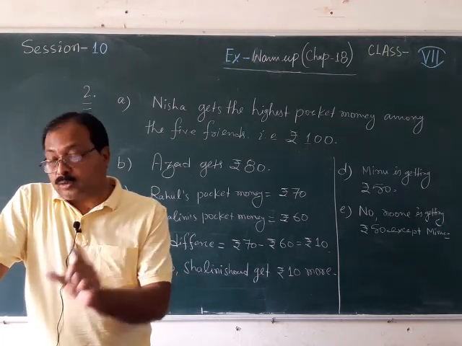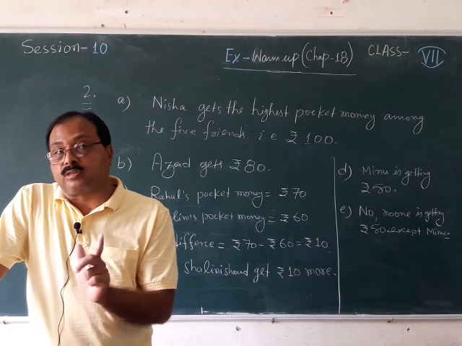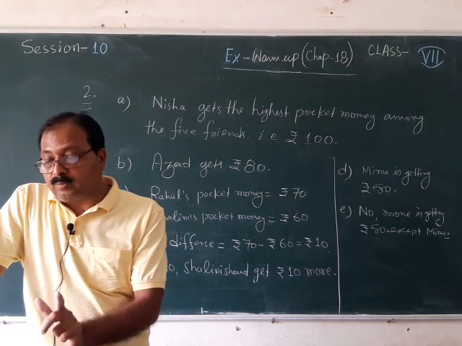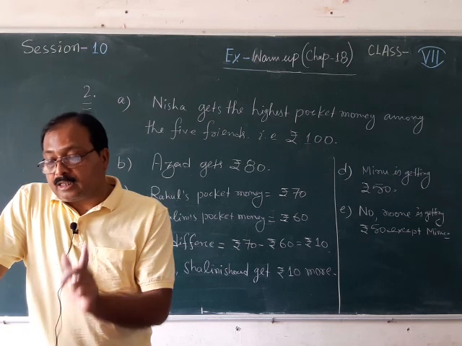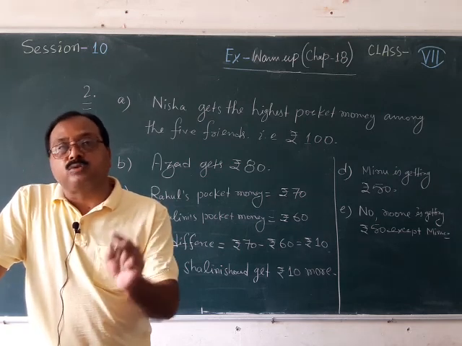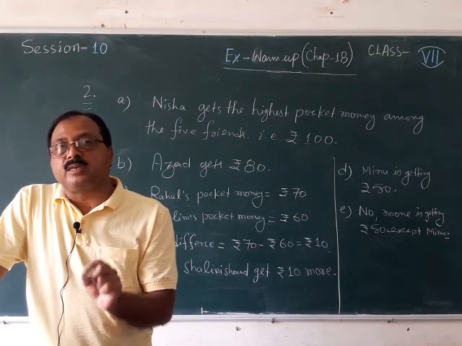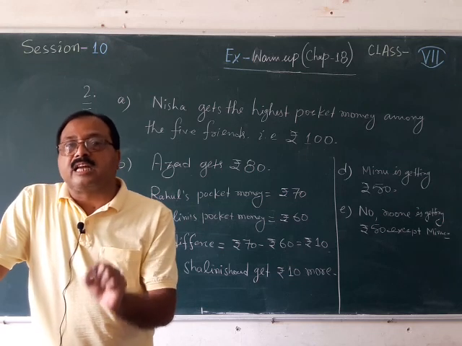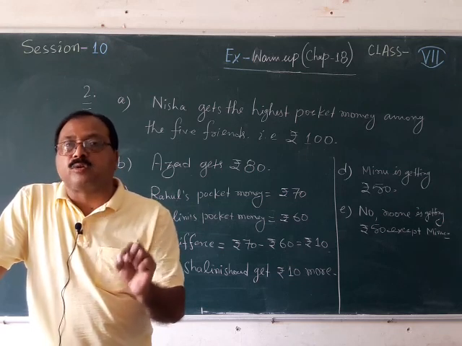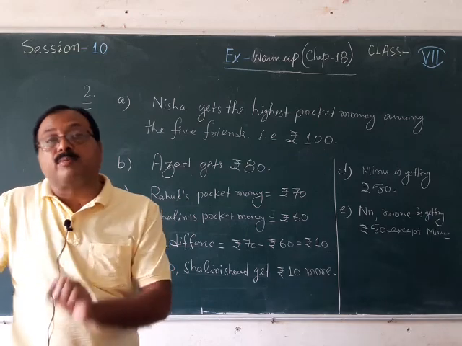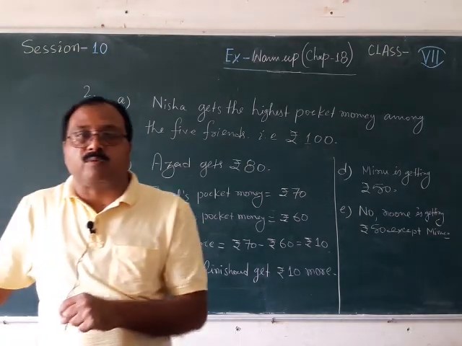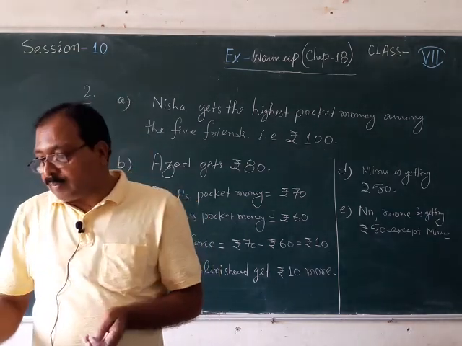At first you will write the scale, then draw the graph and color it. After coloring, you can tear that page and paste it in your classwork copy. So one piece of graph sheet is required to draw the bar graph.